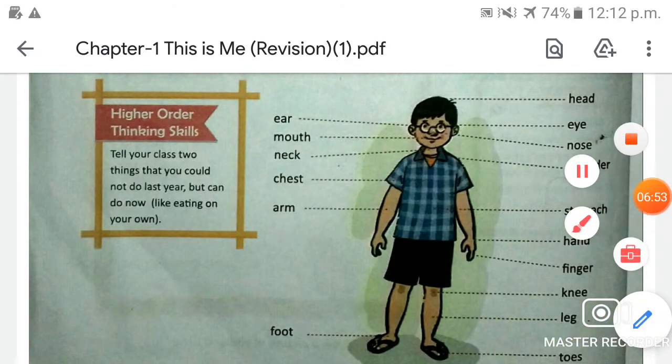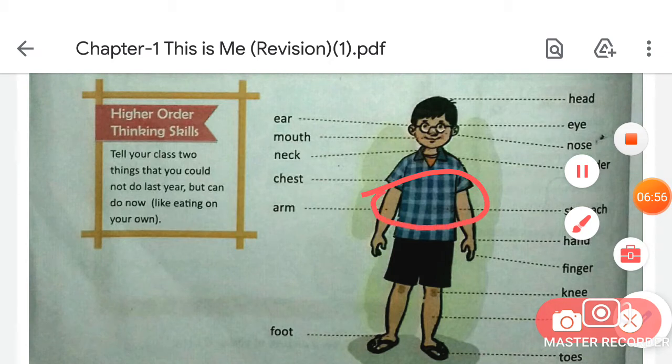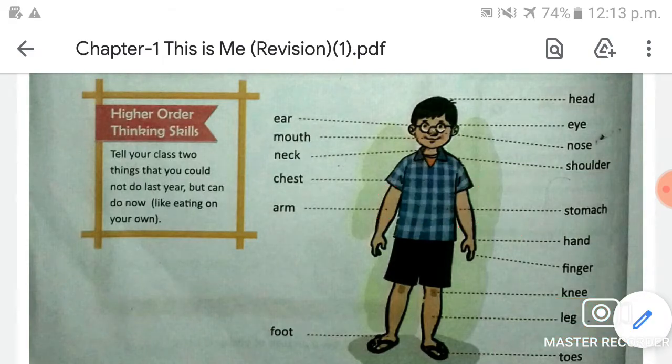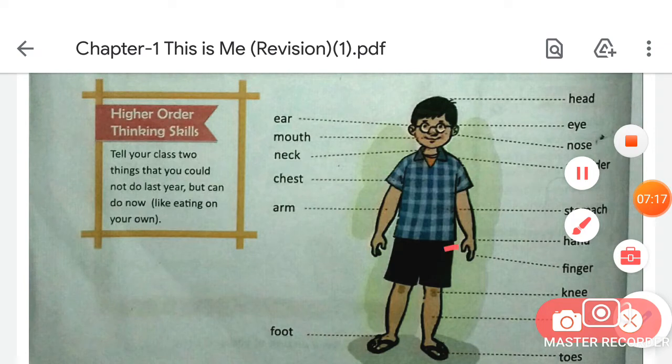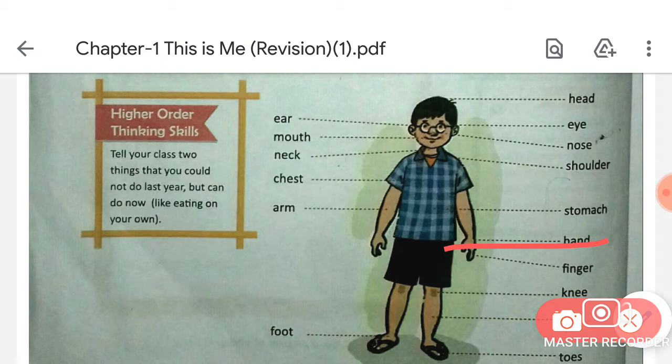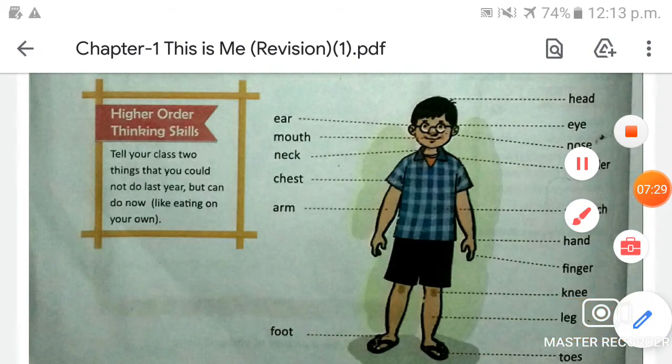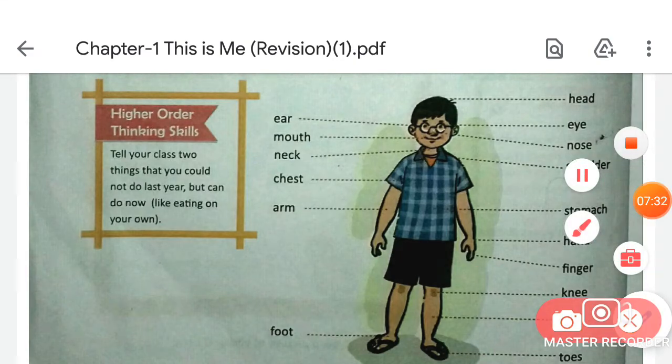And the next one is, what is this, students? This is our stomach. The spelling of stomach is S-T-O-M-A-C-H. Stomach. And now next one is hand. What is the spelling of hand? H-A-N-D. Hand. And now next one is finger. What is the spelling of finger, students? F-I-N-G-E-R. Finger. Okay.